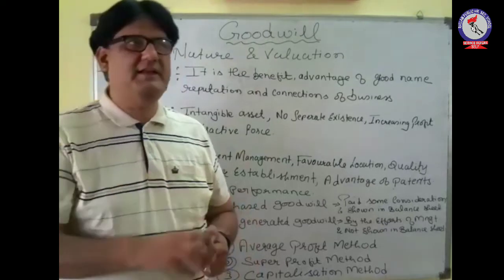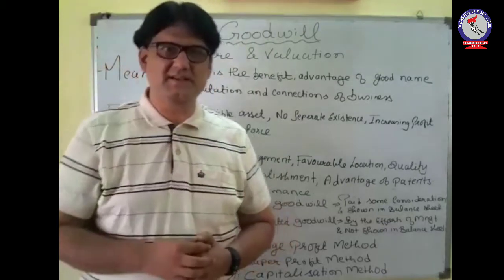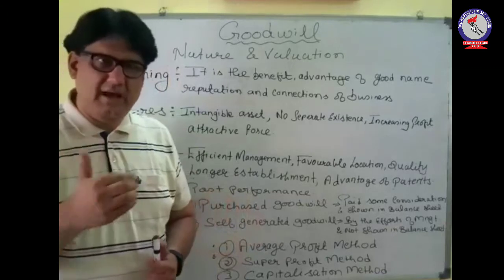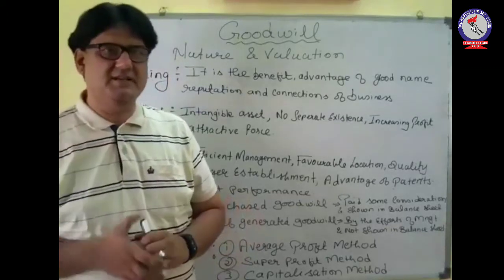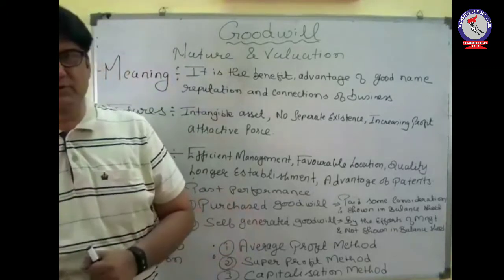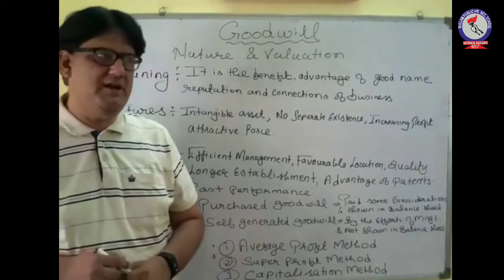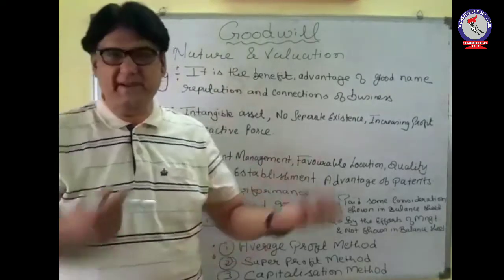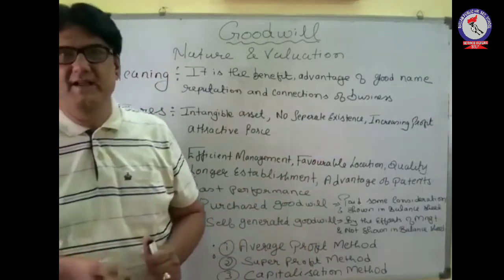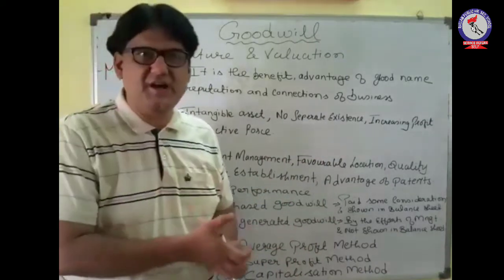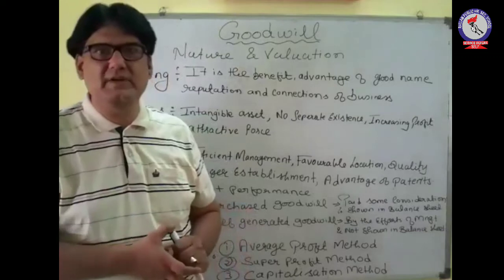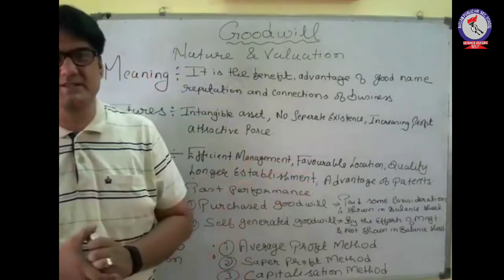That takes place when we purchase the business, and when we are purchasing the business, the assets and liabilities are being handed over to us. So apart from the value of the assets and liabilities, after making the adjustment, we are paying something extra to the party who is selling the business to us.